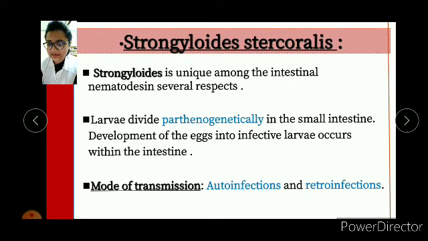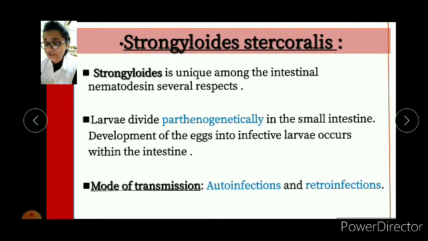And the next member is Strongyloides stercoralis. Strongyloides is a unique creature, and it's an interesting intestinal nematode in several respects. Larvae divide parthenogenetically in the small intestine, and development of the eggs into infective larvae occurs within the intestine.